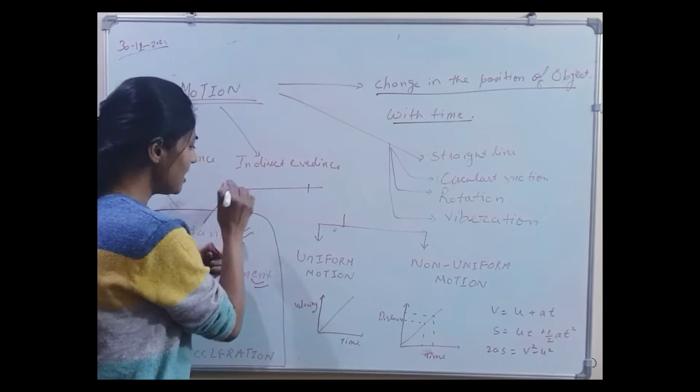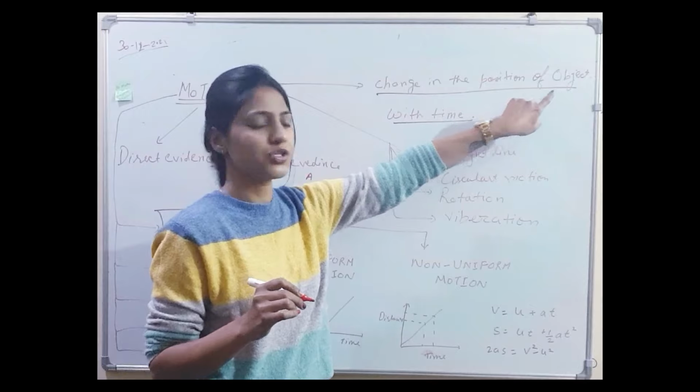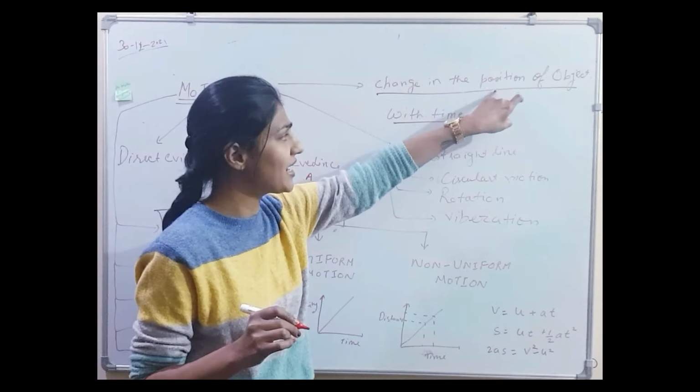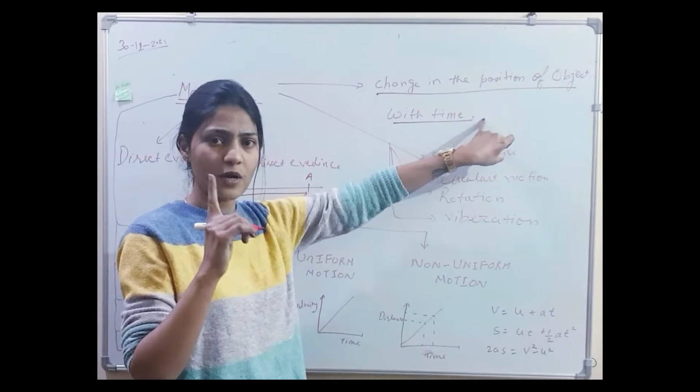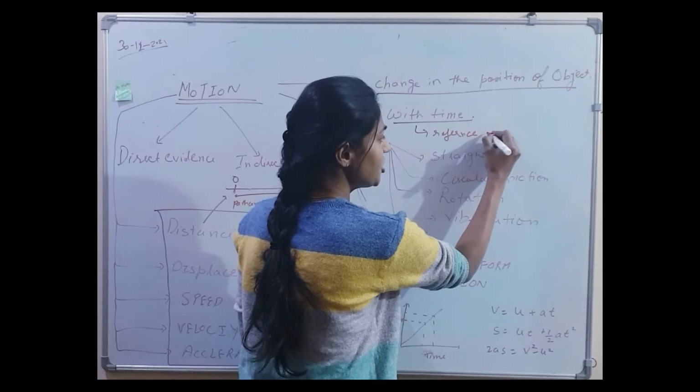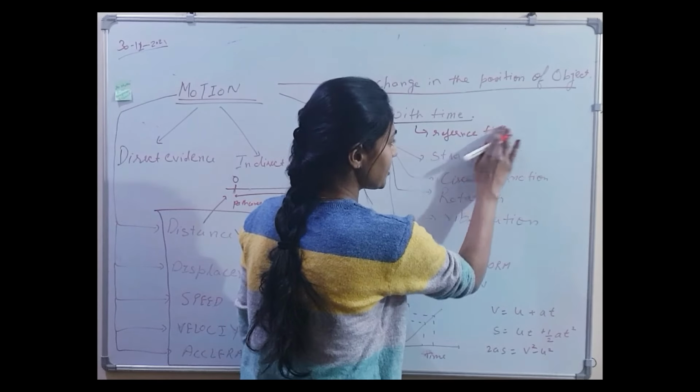And as I told you, motion is the change in the position of the object with time. So with that we have to describe one term, which is called the reference point. So in motion we need to have a reference point.